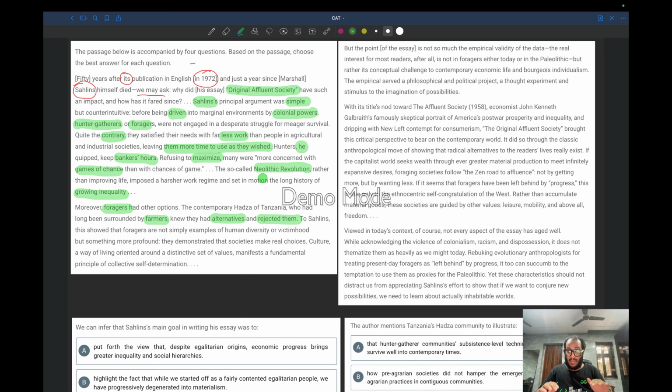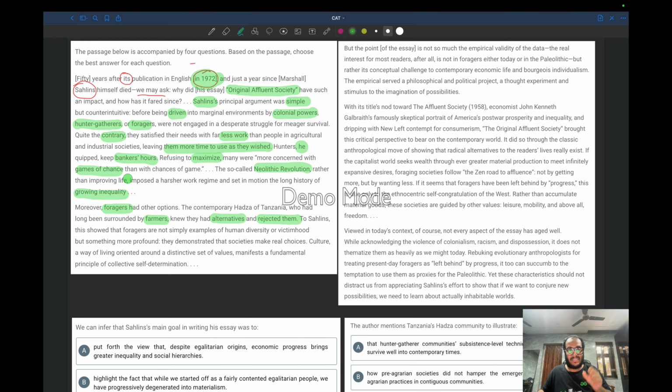So the author is continuously stressing that these foragers, these hunter-gatherers, wanted to spend their time with family or whatever they wanted with their free time, but they did not want to work more. They just wanted to work less. That's what the author is saying: they had alternatives, but they rejected them. So to Sahlins, who wrote this essay, what was the essay's name? The essay's name was The Original Affluent Society, 1972. To Sahlins, this particular incident of spending time however you want and working very little